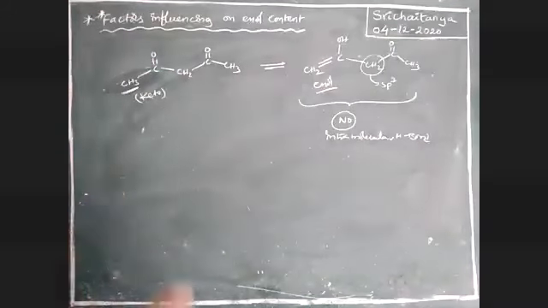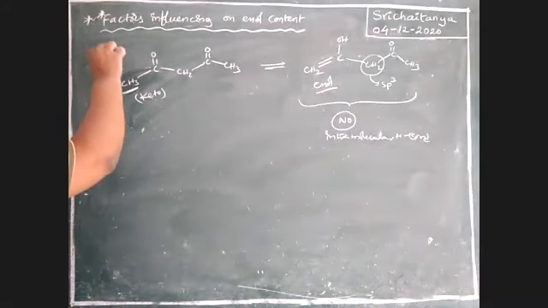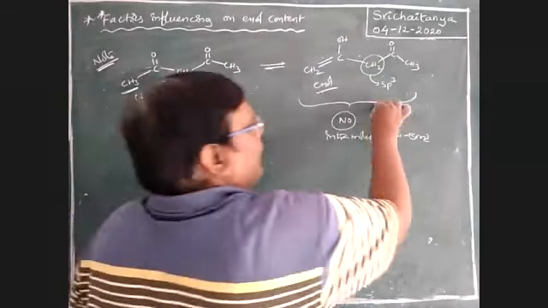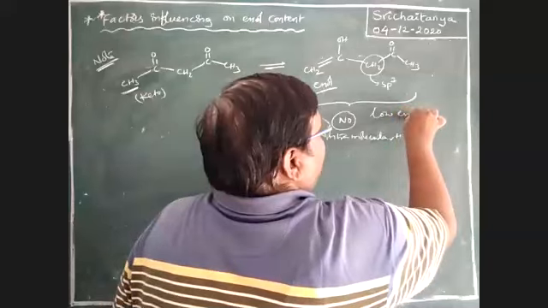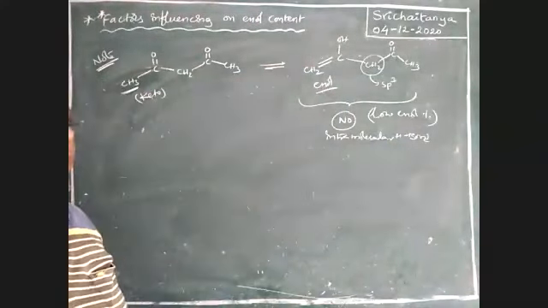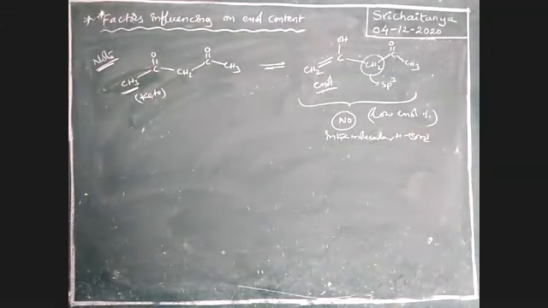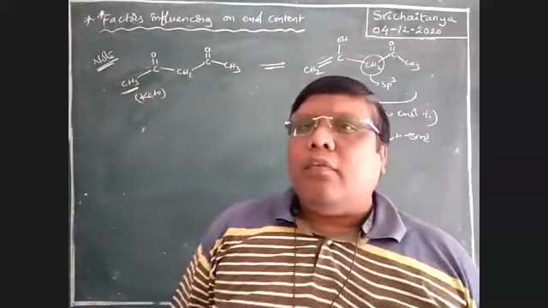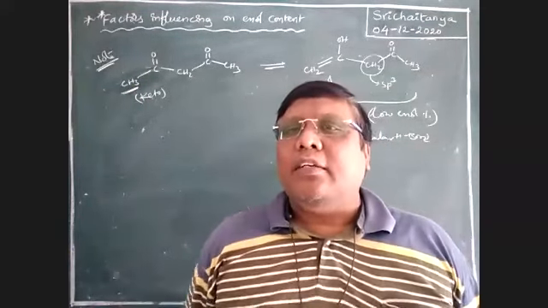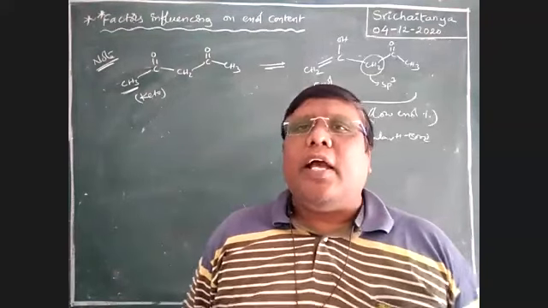Please keep this point in mind. Therefore, the enol percentage is very, very low. It is one of the factors: when enol percentage is more and when it is less, we can check with hydrogen bonding.